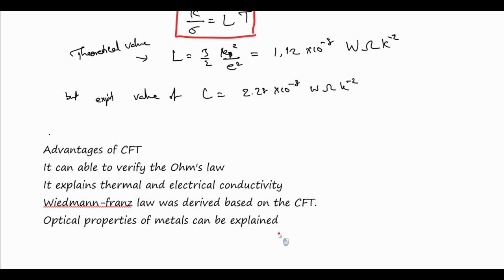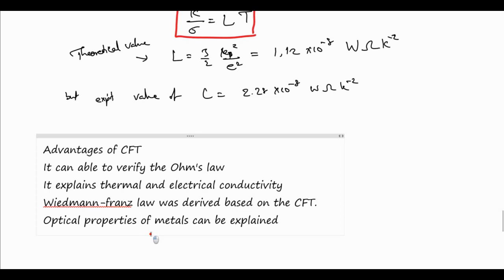The success is that it can verify Ohm's law, and it explains thermal and electrical conductivity, as we have derived here, with some small error of about a factor of 2. The Wiedemann-Franz law, K by sigma directly proportional to T, was also derived by the classical free electron theory, CFT.